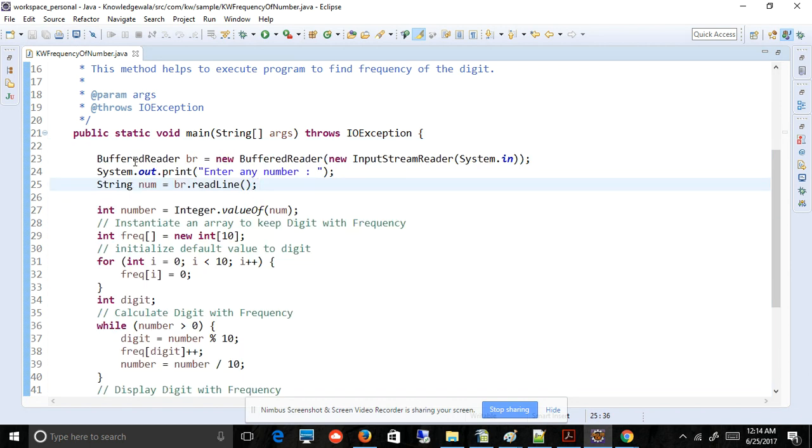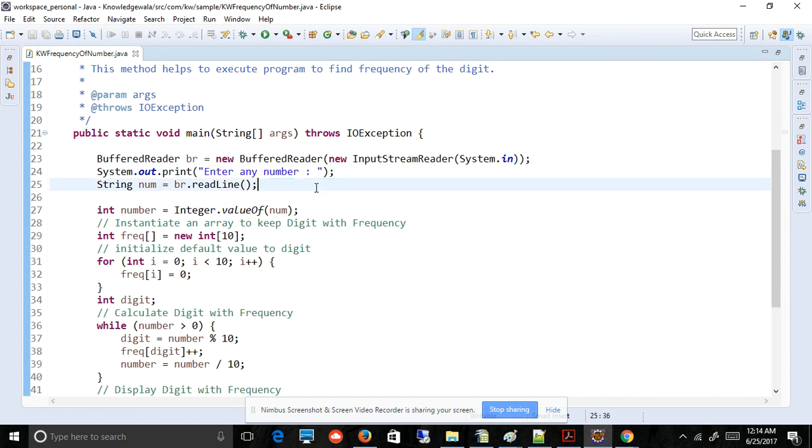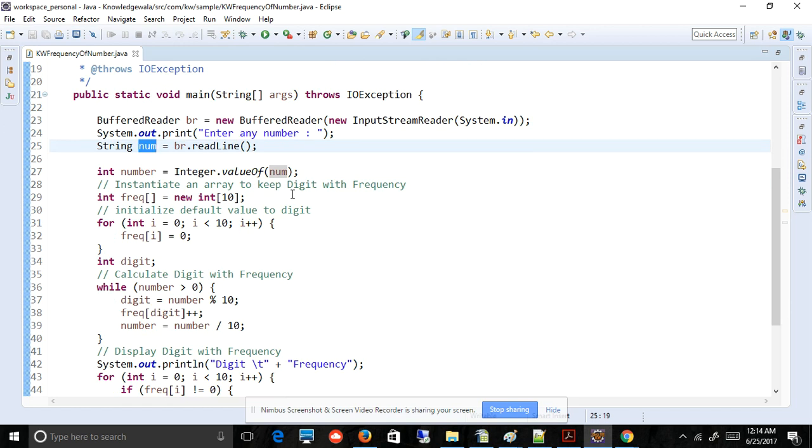And here I used BufferedReader because I'm trying to get the number from the keyboard. If you want to hard code, you can just hard code the value here, but I'm taking input from the keyboard, so I'm using BufferedReader. It is equal to new BufferedReader, new InputStreamReader, then System.in. System.in is nothing but the keyboard. So I am saying enter any number, then this line will come, and I will enter any number.